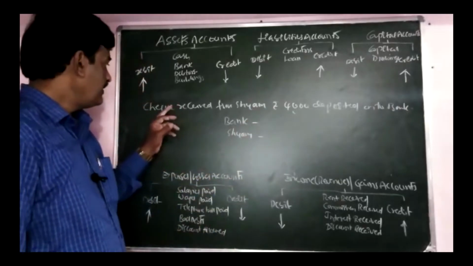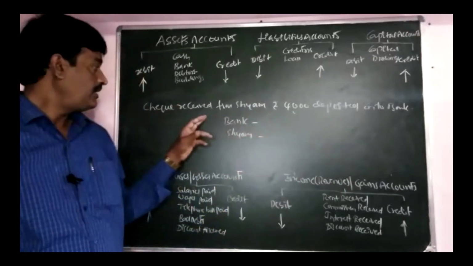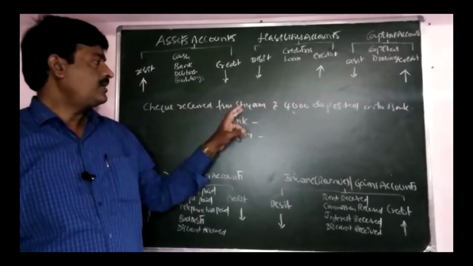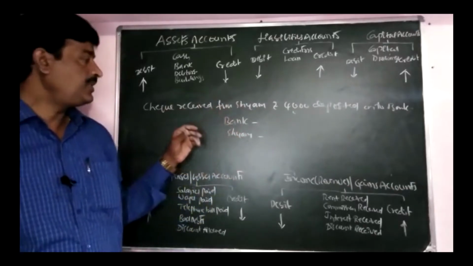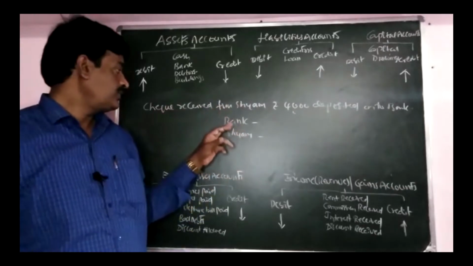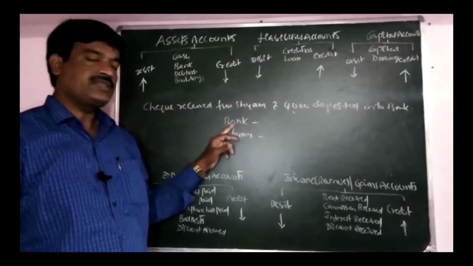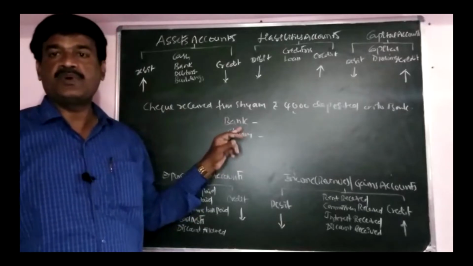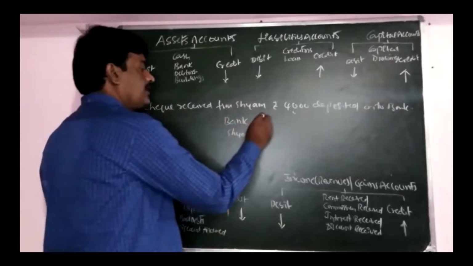Because what are we assuming? We are assuming the cheque is received during the bank hours, so it is possible to deposit into the bank account. So we are treating it as directly sending to the bank. The bank balance is increasing. So bank comes in asset.